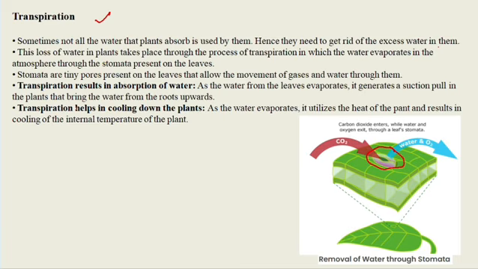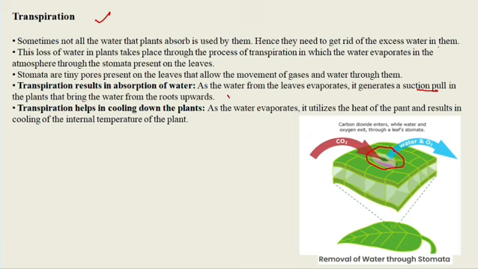What are the uses of transpiration in plants? Transpiration results in the absorption of water. As the water from the leaf evaporates, it generates a suction pull in the plant that brings the water from the roots upwards. It means as the water evaporates, a deficiency of water is created in the plant, so it creates a suction pull that brings the water from the roots upwards.